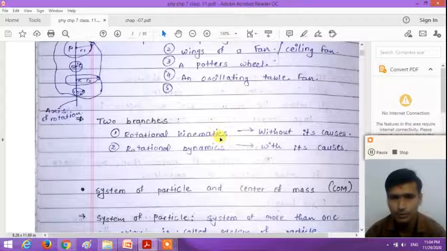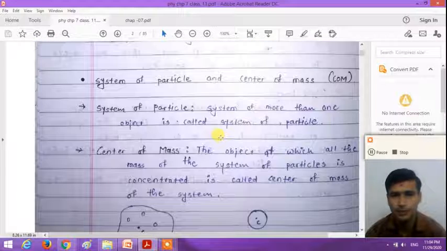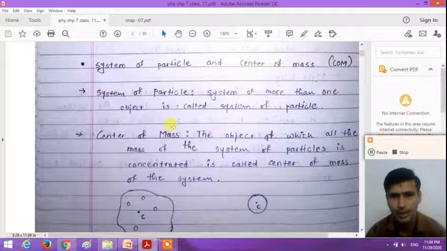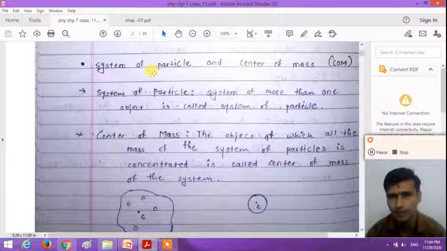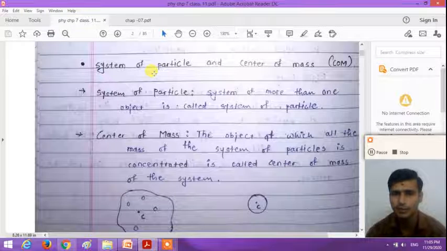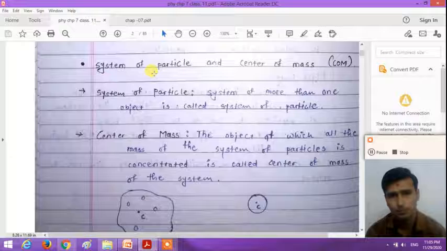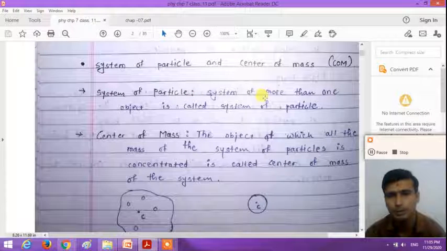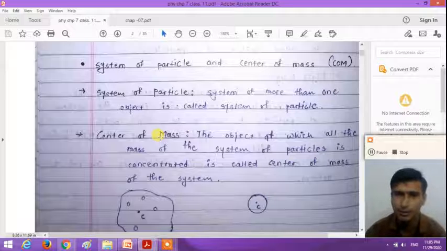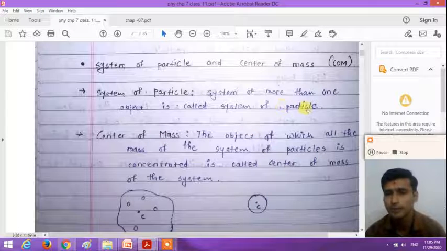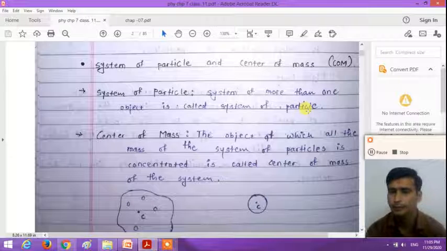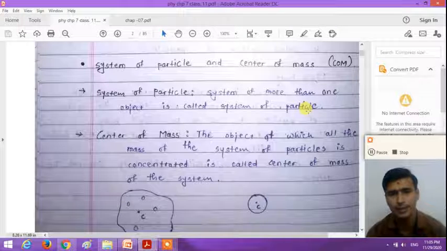So now dear student, we start with our first point, that is the system of particles and the center of mass, right? To study the motion of a system of particles, first we need to define the center of mass. What do you mean by a system of particles? A system of more than one particle is called a system of particles. So to understand its motion, we need to understand what is meant by the center of mass.